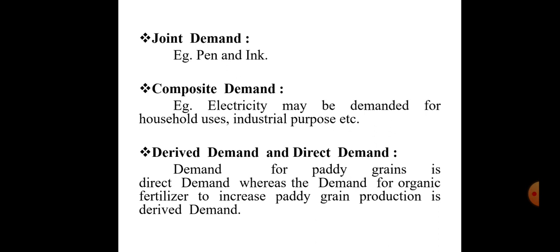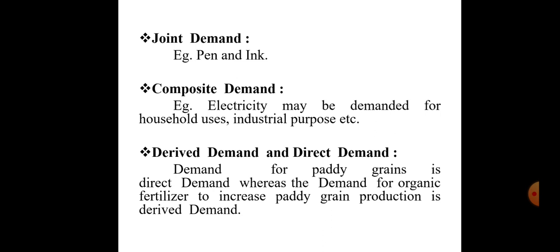Same thing, if we have an ink but we don't have a pen, then we cannot do anything with that ink. So it is a joint demand, meaning two products are complementary to each other and they complete each other, so those are the joint demand. Then composite demand is another type of demand.